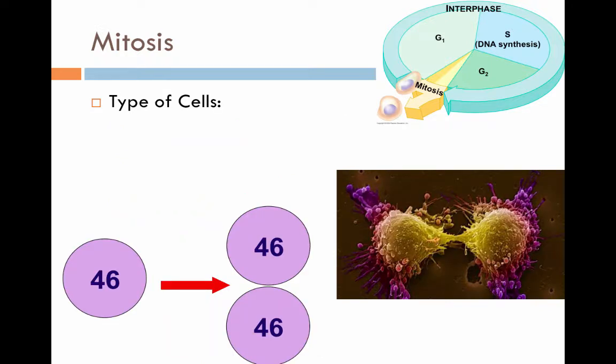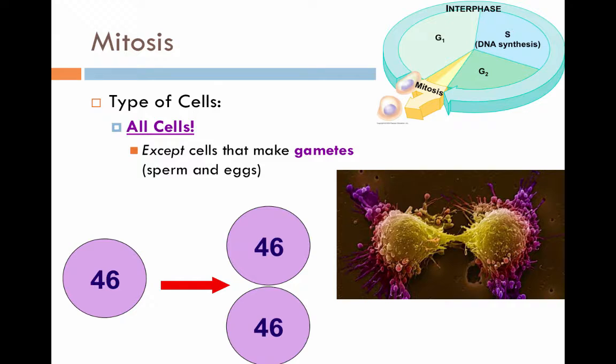What kind of cells go through mitosis? Well, the answer is all cells. Every single cell in this world goes through mitosis, with one exception: cells that are called gametes, which are sperm and egg cells. You will learn about these cells in the next video. So generally speaking, pretty much every single cell on Earth goes through mitosis, creates identical cells.